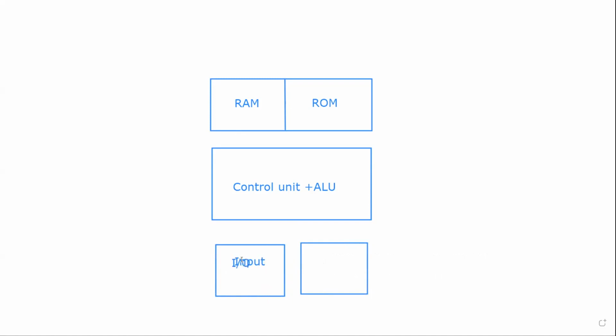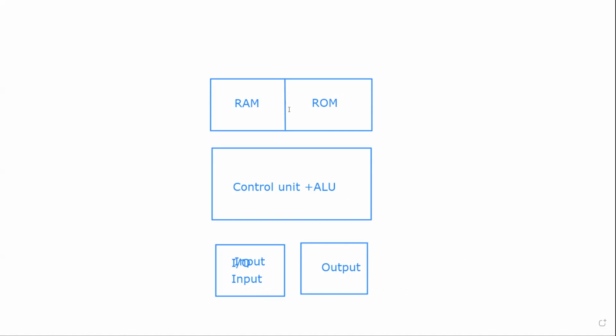Just try to understand, here we have input and here we have output. Generally, whenever we have to solve any custom problem, we write our program using an editor. Then we compile that, we debug that, we convert that into an executable that we store here in ROM memory. Then whenever we have to execute that, we just run it.